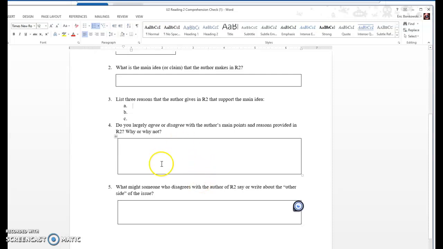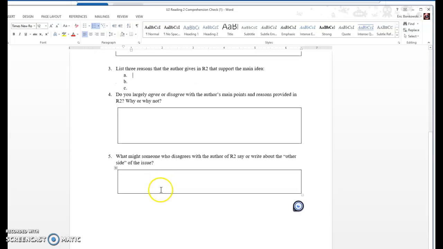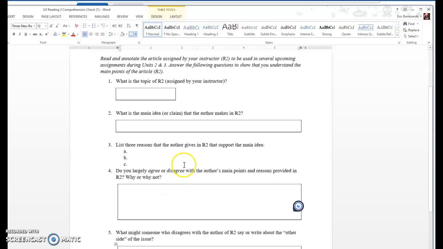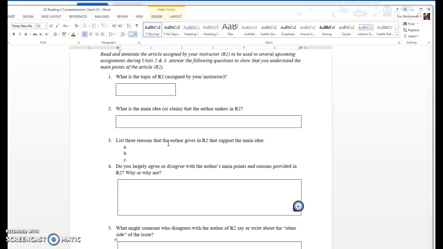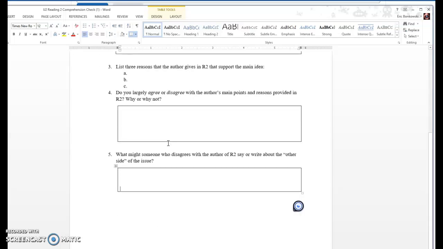And then here, this is where we're going to start thinking about whether or not you agree or disagree with the author. Why or why not? And then I want you to start thinking about the other side, the counter argument. What might somebody say back to this? Somebody who disagreed with this main idea. So again, you're looking for some kind of opinion, some kind of take that people can disagree with. If that's the case, what might someone who disagrees say back?